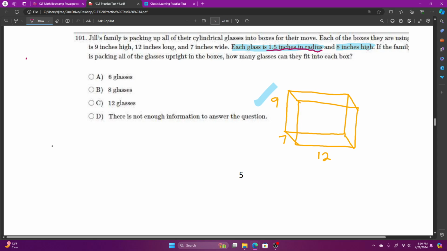So if the radius of my glass, here's a glass shaped like a cylinder, it's 8 inches high, and that's fine. The radius is 1.5 inches. So the diameter, all the way across, would be 3 inches.